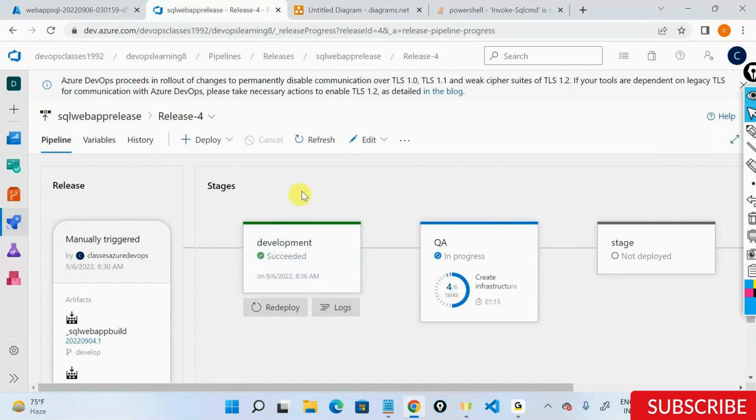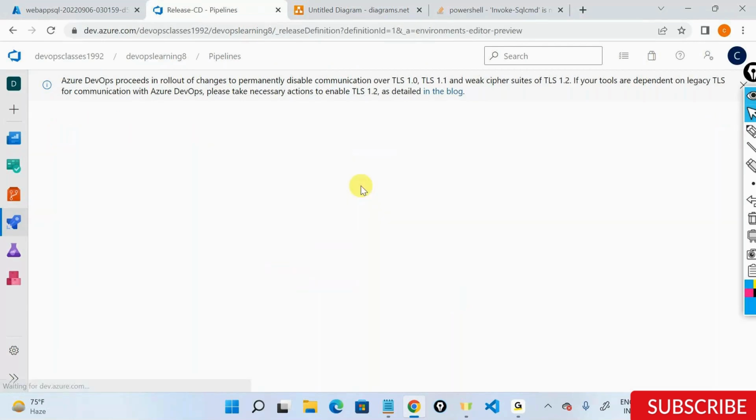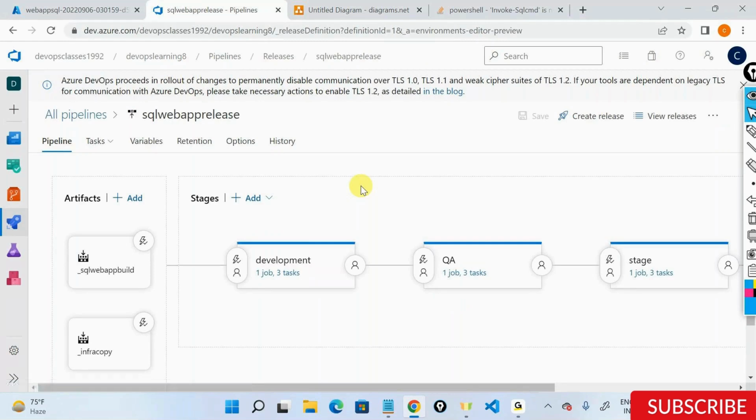So in between, what do we do? Just like the branching policy needs an approval, even the release needs an approval. For example, if I want to deploy a release in development, I will have to take the approval from that particular environment leader. Let's say the development team is taken care of by a development manager, maybe a technical architect or something like that.